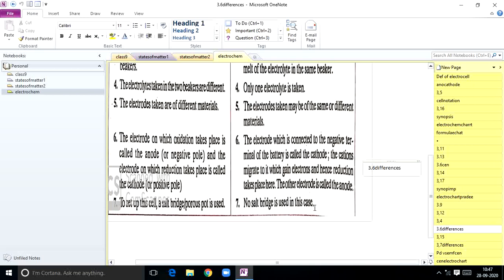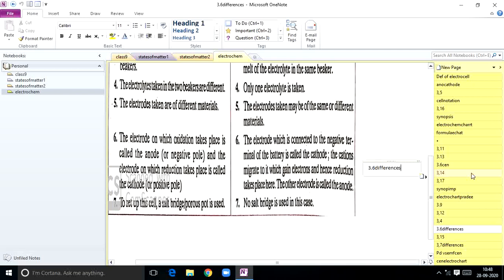Now, representation of an electrolytic cell. How to represent an electrochemical cell? Sorry. How to represent an electrochemical cell? So, in case of electrochemical cell, oxidation occurs at anode. Anode acts as a negative pole. Reduction takes place at cathode. Here electrode on which reduction occurs, we call it as cathode. Cathode is a positive pole. Anode is a negative pole. Cathode is a positive pole.